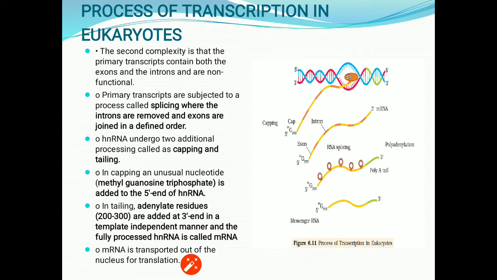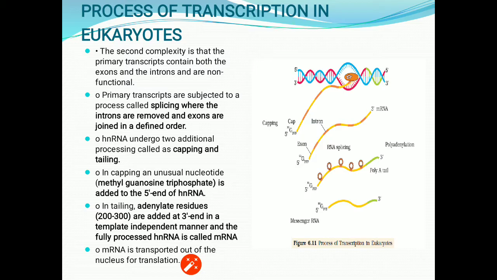Now the second complexity is that the primary transcripts contain both the exons and introns and are non-functional in nature. Primary transcripts are subjected to a process called splicing, where the introns are removed and exons are joined in a defined order. hnRNA undergoes 2 additional processes called capping and tailing.